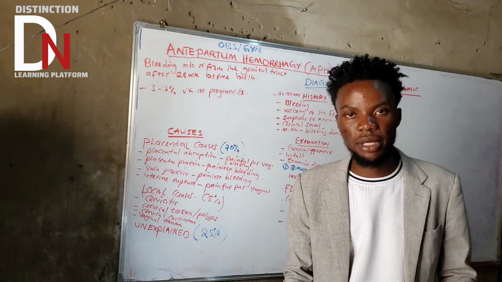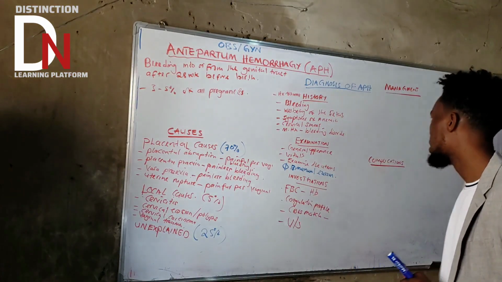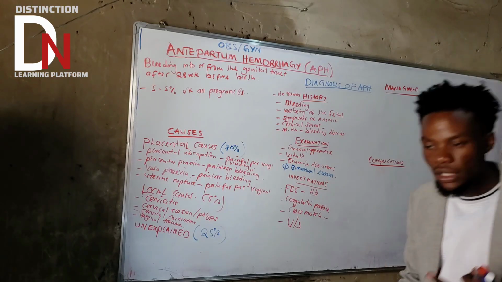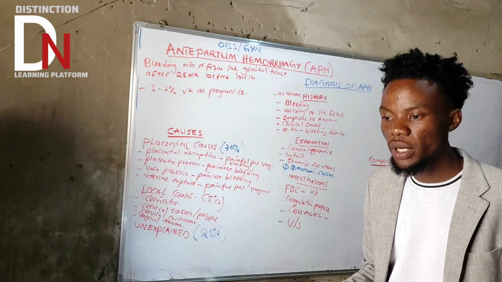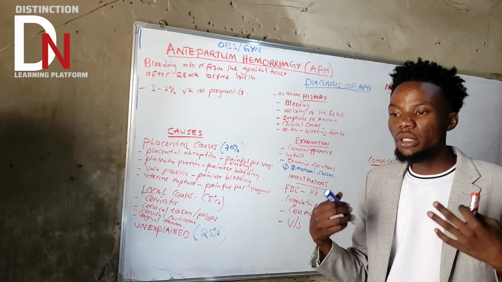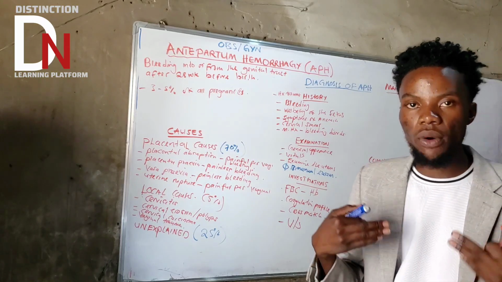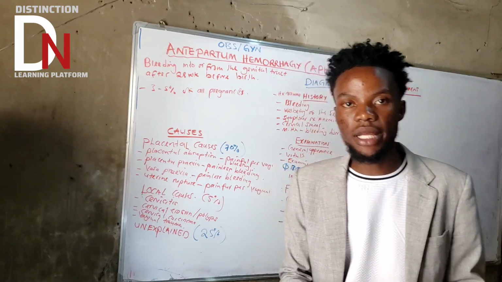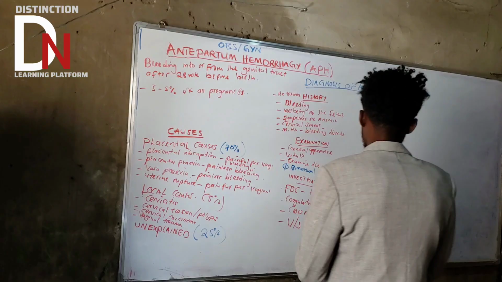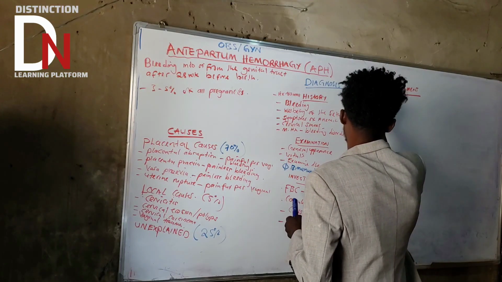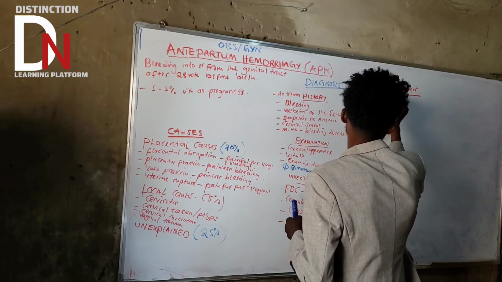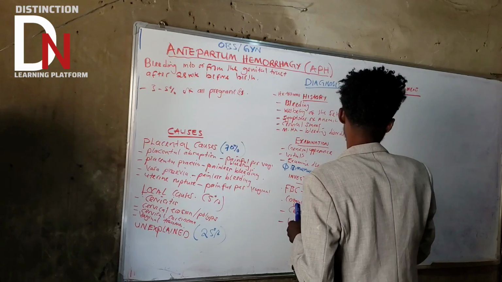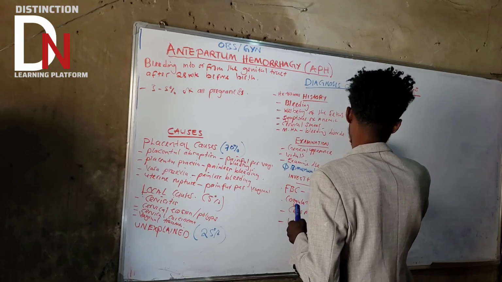Local causes, their own management. Very, very important. So under general management of someone coming with APH, we are going to put it into two: initial management and definitive management.